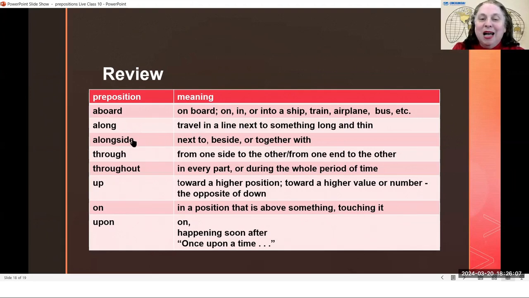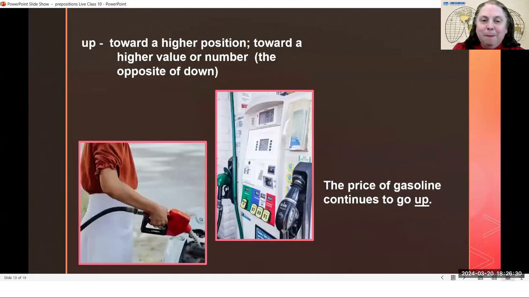Okay, alongside. Alongside, we said, is very formal. It is not used very often in English. Alongside means next to or beside or together with. And I think almost always I would hear people say next to or beside.